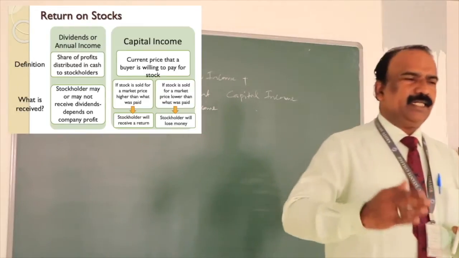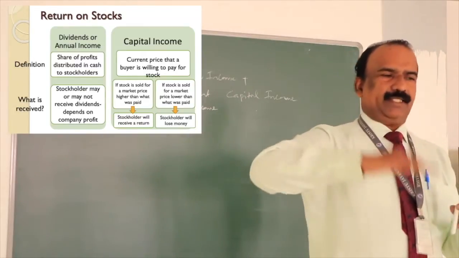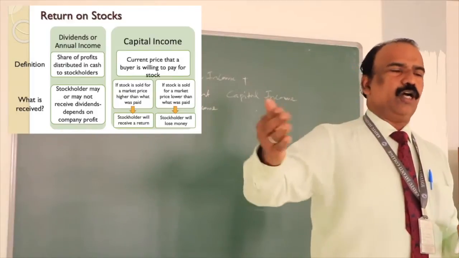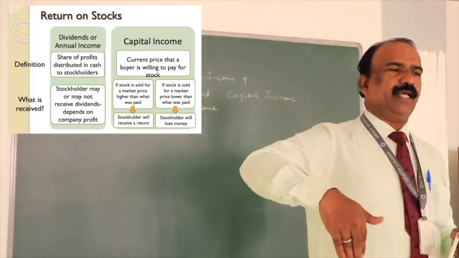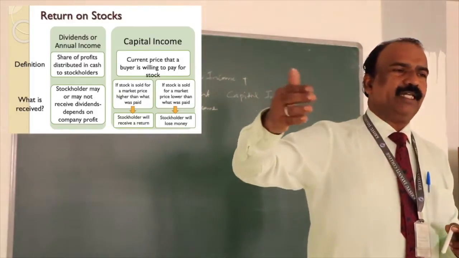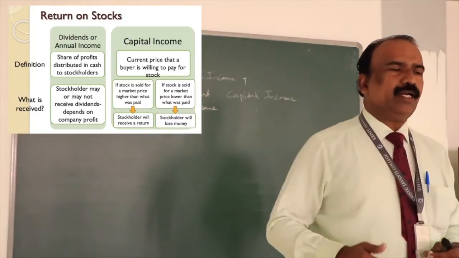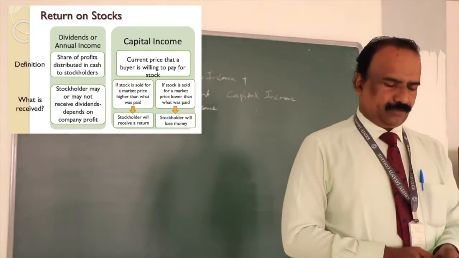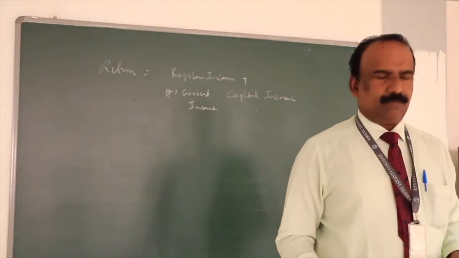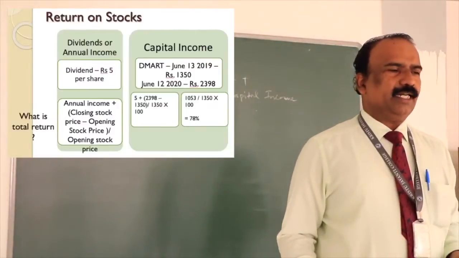The capital income here is the increase in stock price, or decrease in stock price. An increase in stock price is called capital income. A decrease in stock price is called capital loss. Now look at the example for return on stocks.